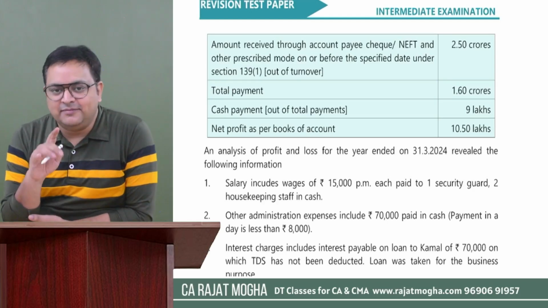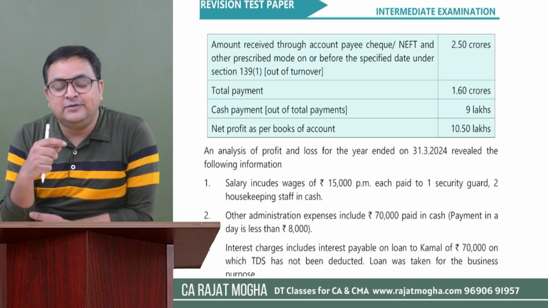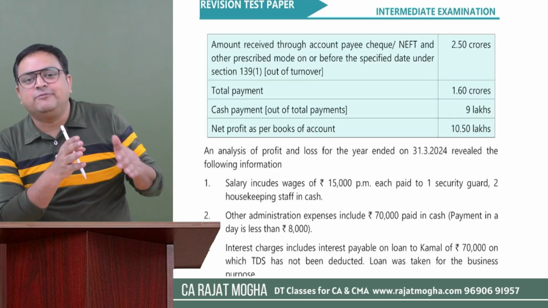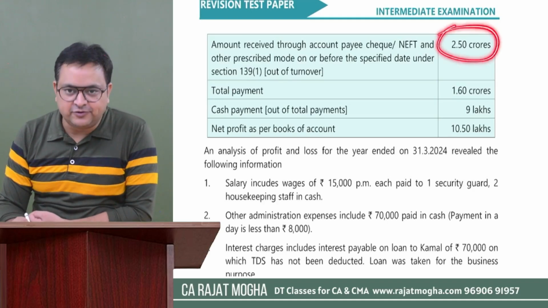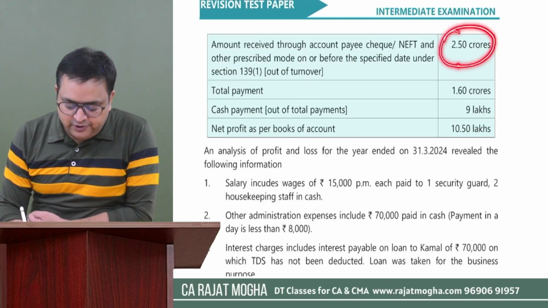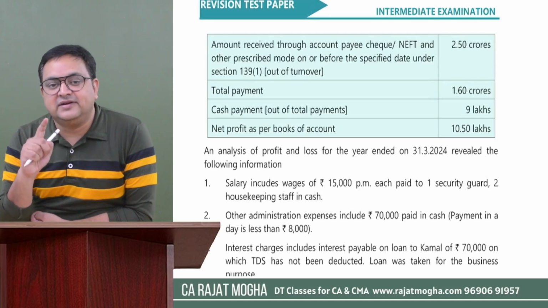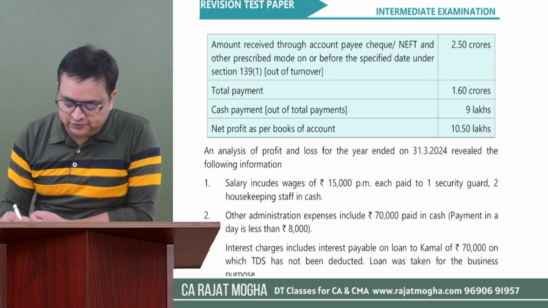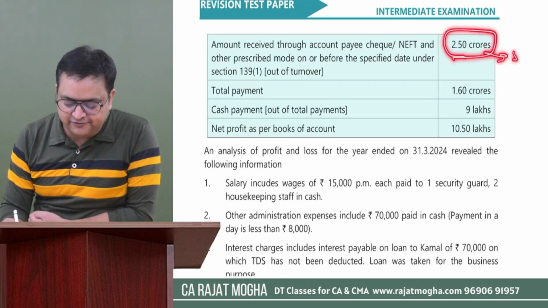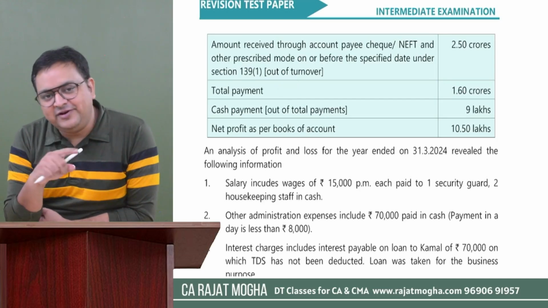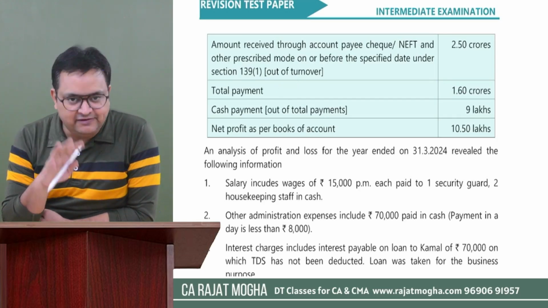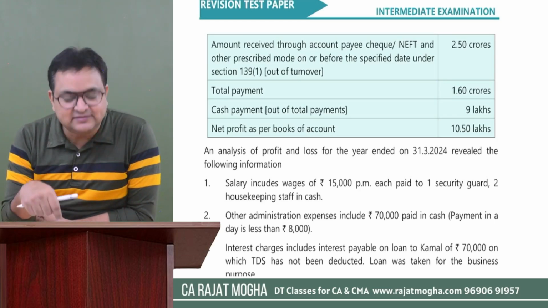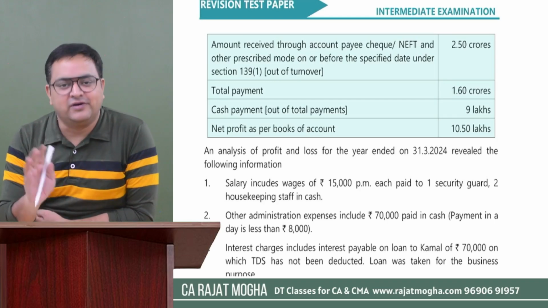Why are they giving us this? Because we know that to calculate the presumptive income, we require how much of the total turnover is received up to the due date. So this is 2.5 crore, received up to the due date. It will help us in answering question number 5, because in question number 5 we have to calculate the amount of presumptive income. This is the advantage of reading the questions first. Now you will also save your time, and while reading the case study you will know whether the information is relevant for you or not.